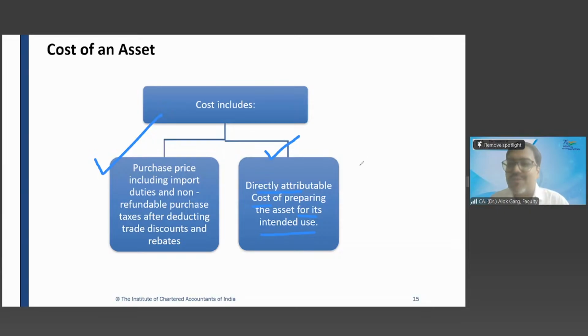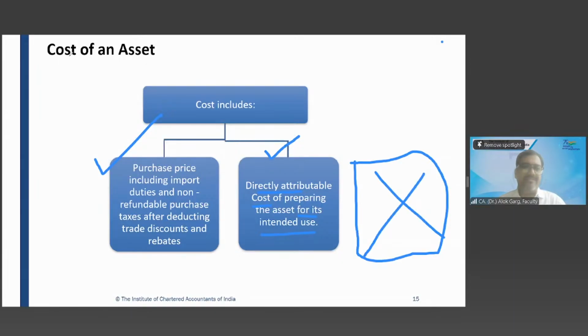Now there is no third box. What was the third box in PPE? Initial estimate of decommissioning, dismantling and restoration expense. And why is this third box not there in intangible assets?